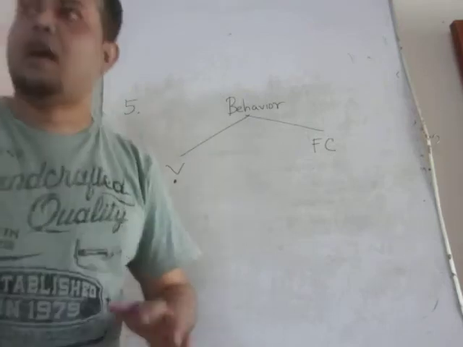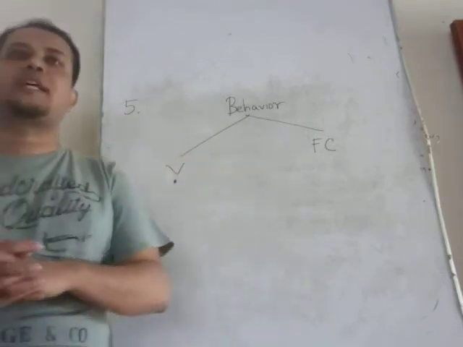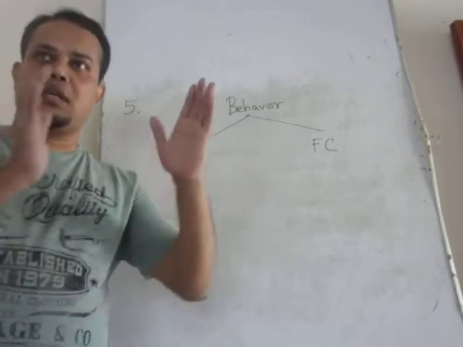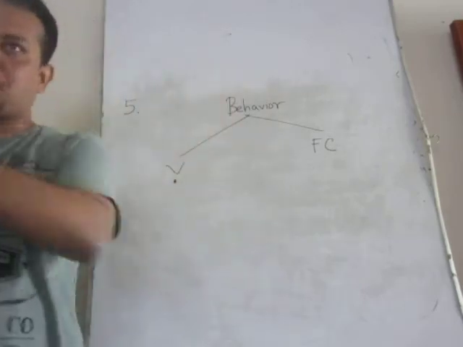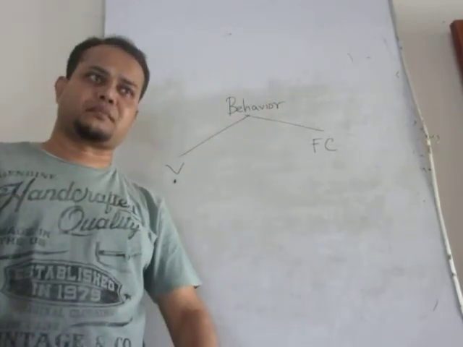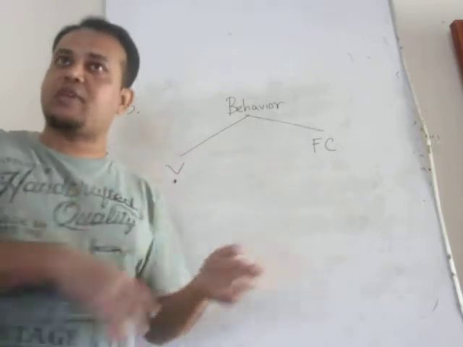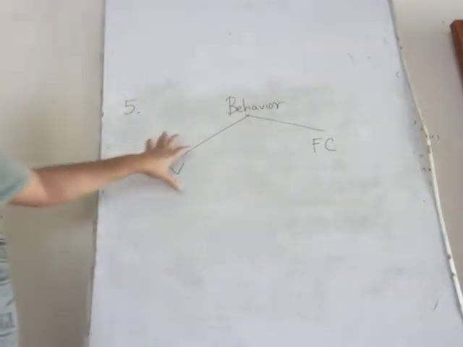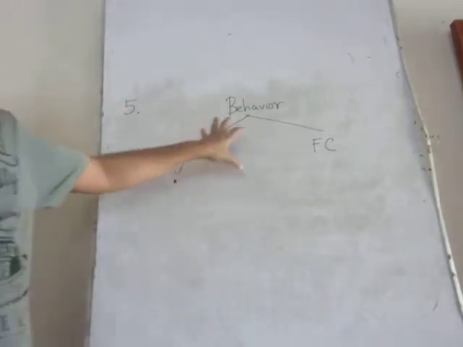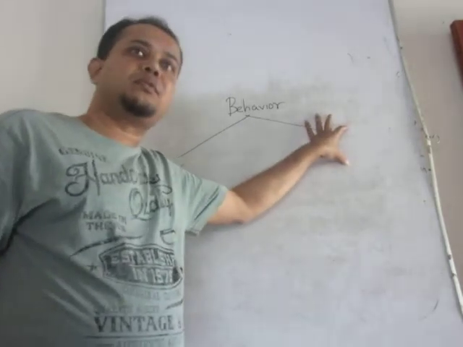Behavior means how the cost actually behaves at different levels of production decision. Depending on that criteria, we can classify cost into either variable cost or fixed cost.